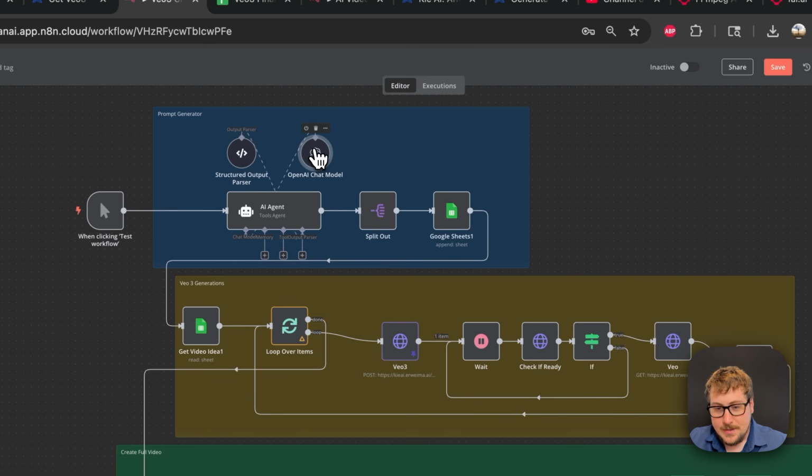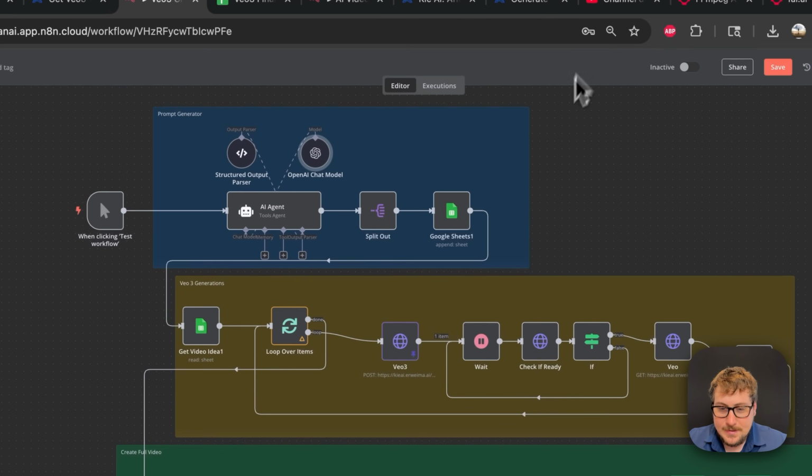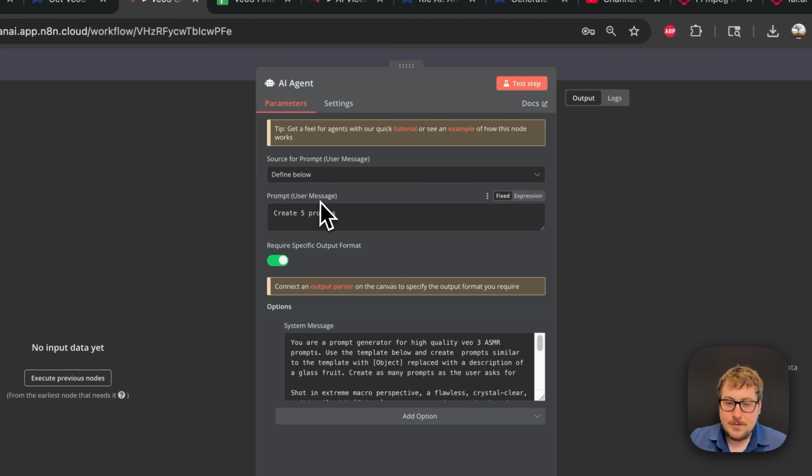You're going to connect the OpenAI chat model, and I have it on GPT 4.1. Doesn't really matter what you have it with. You just have to make sure your OpenAI account is connected. And once we have that, we're going to open up the AI agent. So we have our source prompt is defined below, so this is what's going to happen every time. So if you simply want more prompts, you can just iterate this. You can put like create 10 prompts or whatever, and that's what this user message is right here.